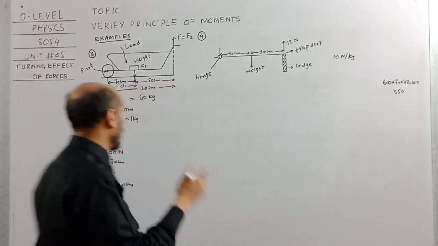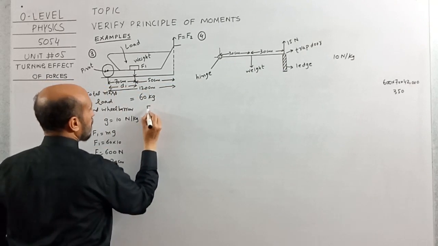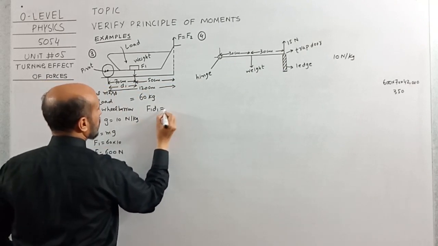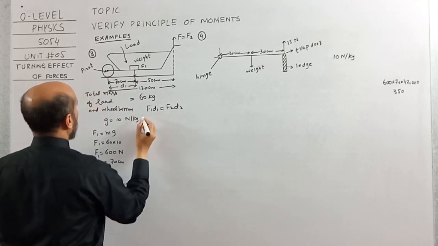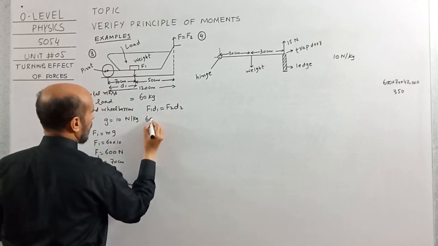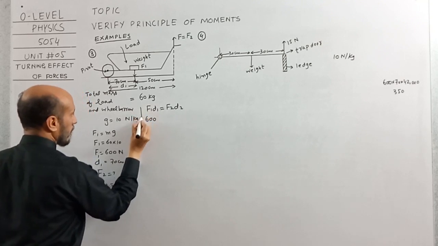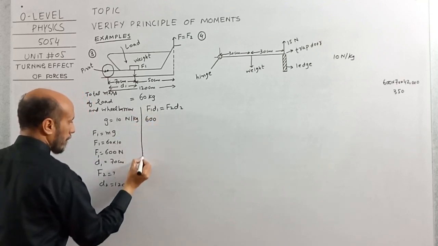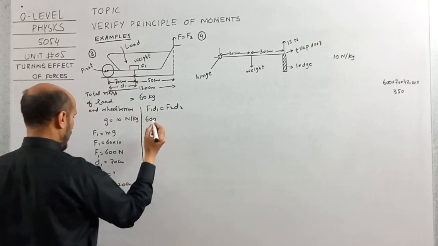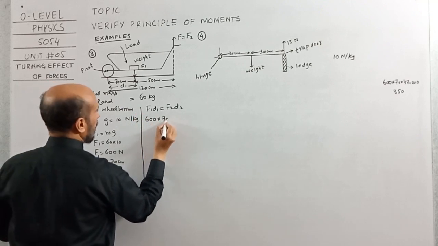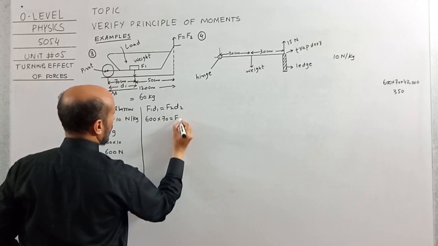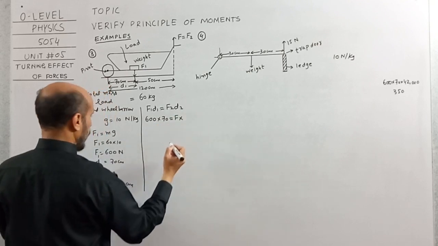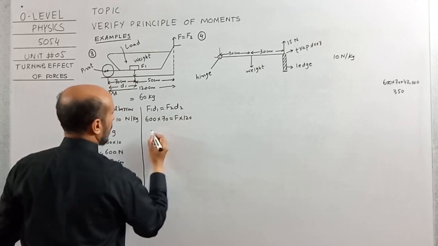Now we will apply the formula F1 D1 is equal to F2 D2. What is the value of F1? 600. What is the value of D1? 70. What is the value of F2? Required. What is the value of D2? 120.